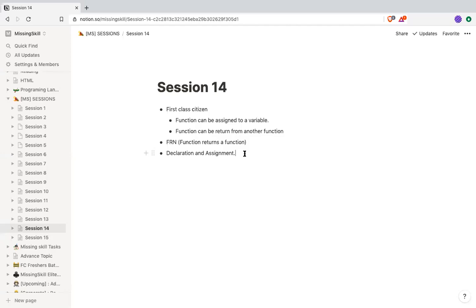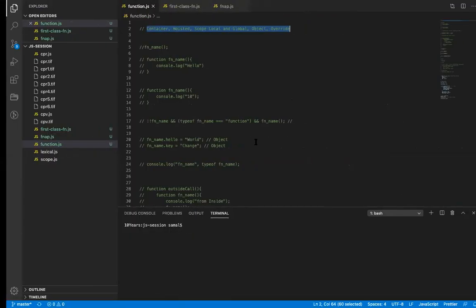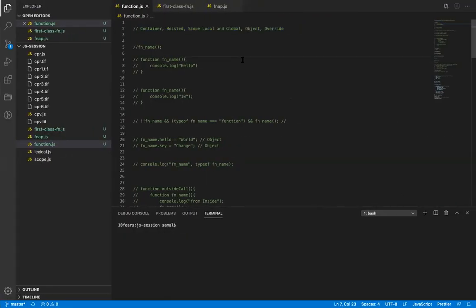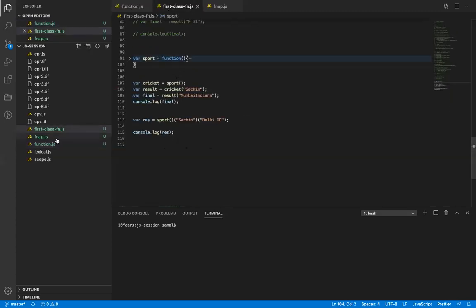For let and const, which error? It will be basically an initialization error. You are trying to access a function without being initialized, because let and const do not get hoisted.